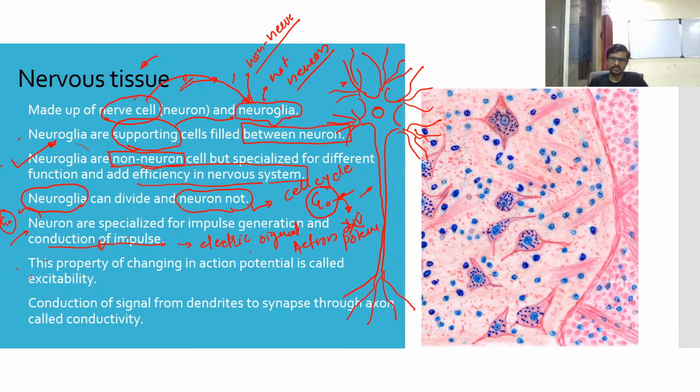I already told you we will definitely have one more session on how nervous tissue and muscle tissue work. We will discuss the mechanism of working in the next session. Here the neuron or nerve cells are specialized for the electric signal which is synthesized and also transferred or conducted by the